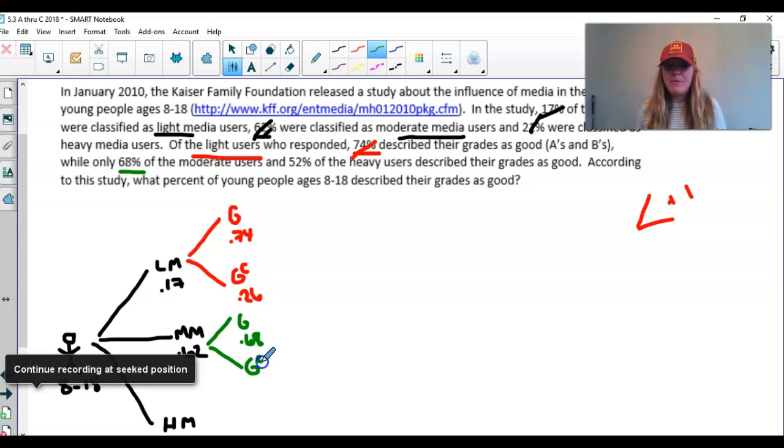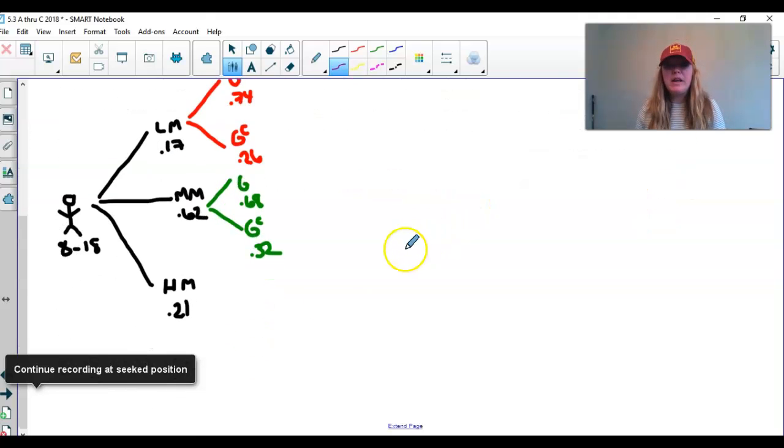G complement, which means not. So 1 minus 0.68 is going to give us 0.32. I've used this 68%, and now let's go on to here. 52% of the heavy users described their grades as good. Okay, so here are our heavy users.